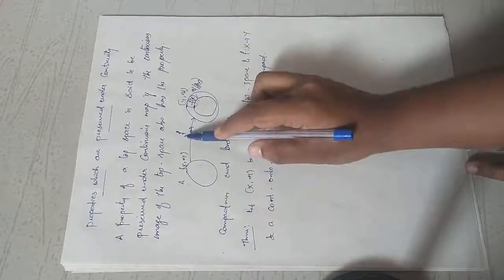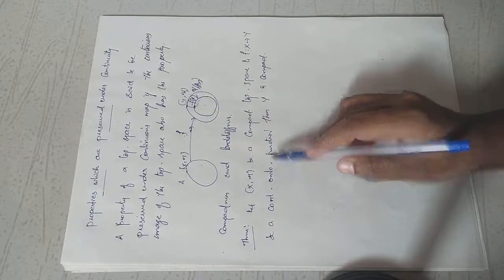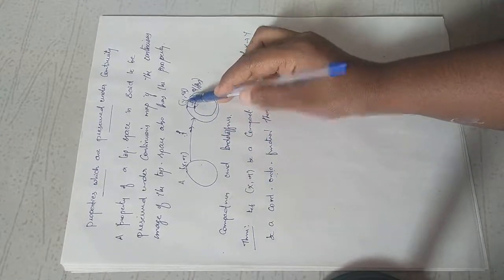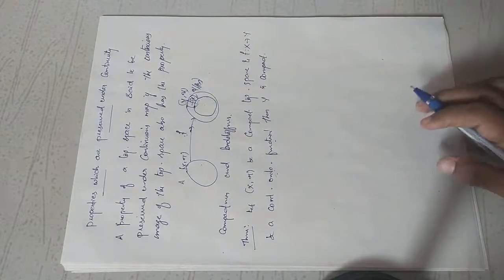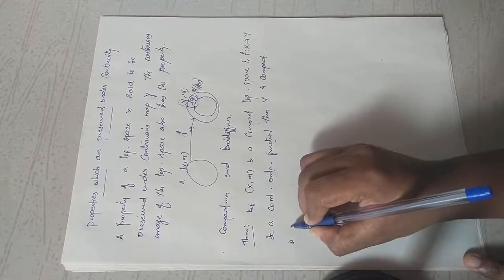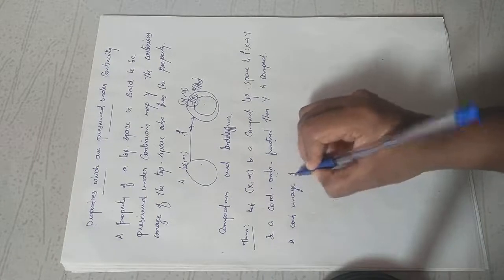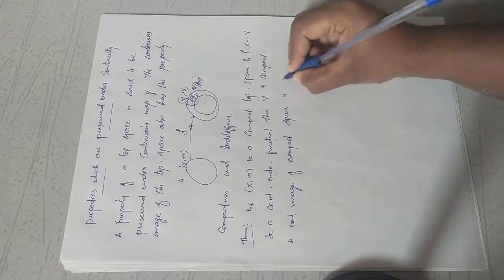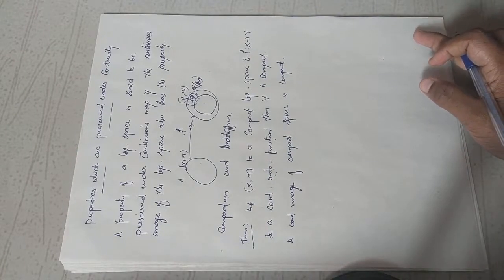If f is not an onto function, we want to prove that f(X) is compact. Since f is an onto function, its range is nothing but the whole codomain. Therefore, we need only prove that Y is compact. Or I can say that the continuous image of a compact space is compact. This is the meaning of this theorem: continuous image of a compact space is compact.